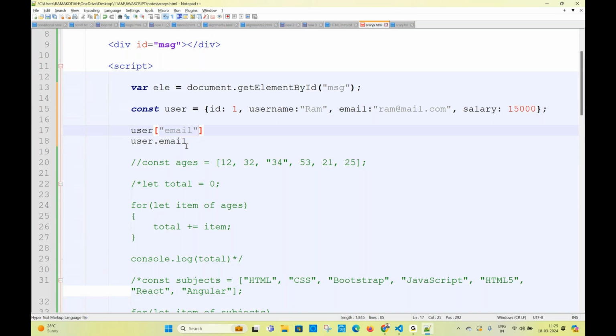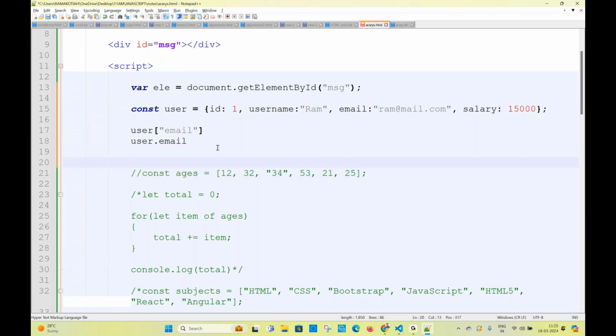Array values or object values? Object values we can access by using square bracket or by using dot also. Array values we can access only by using square bracket. Can you use dot in the array? No, there is an error. You cannot use dot in the array. For example, if you want to access this value, ages of 0, can I write like this? This is an error. It cannot be possible. You have to always write square bracket of 0. This is the pure way of accessing array value.